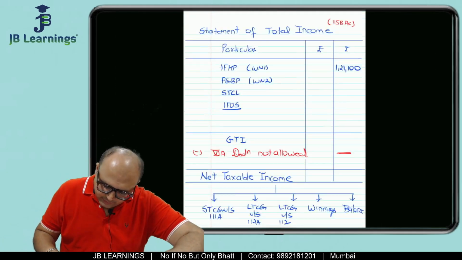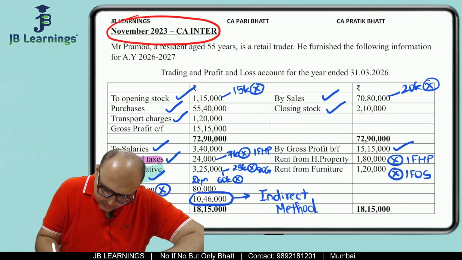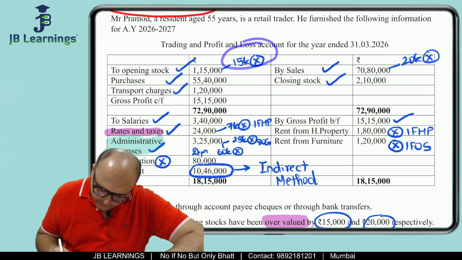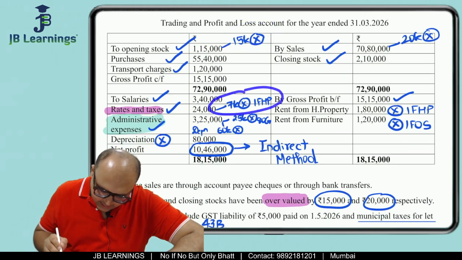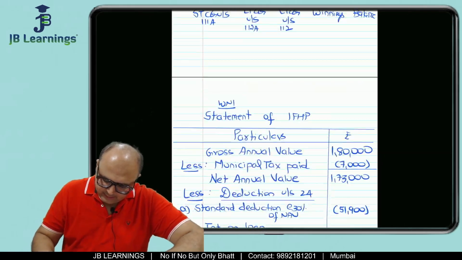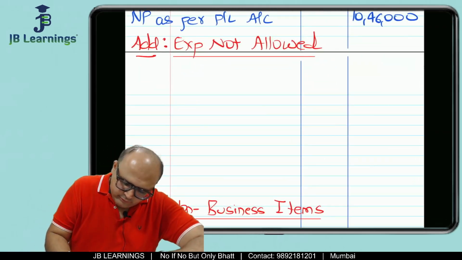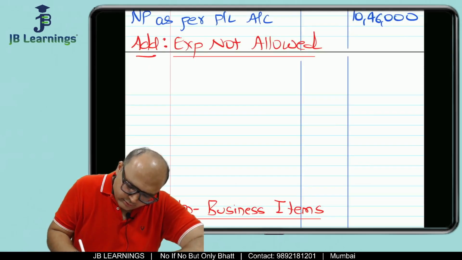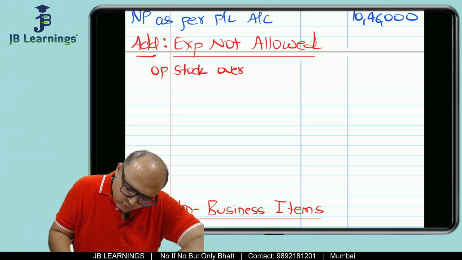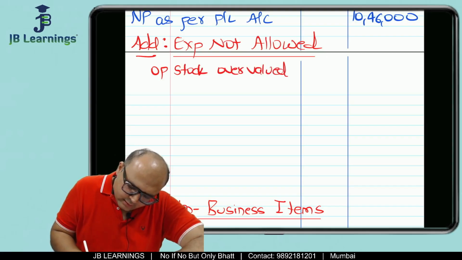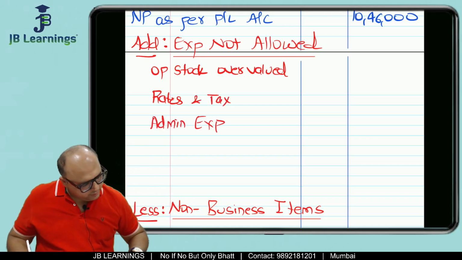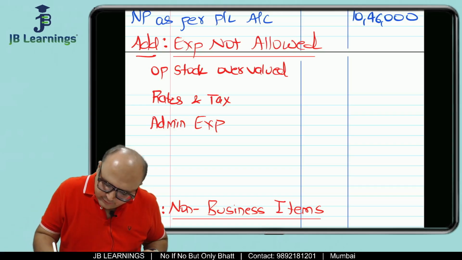All right. Then what we are going to do is we are going to do expenses which are not allowed. Now as far as expense not allowed is concerned, how many expense would be there? See, opening stock is there, then rates and taxes is there, and administrative expenses. So for expenses not allowed, first let us write down opening stock. So opening stock overvalued, then rates and taxes, then admin expenses. So how much is the opening stock overvalued? 15,000.